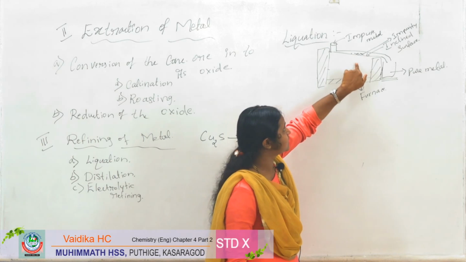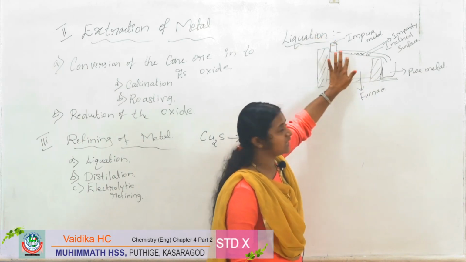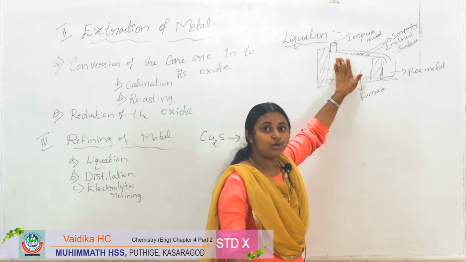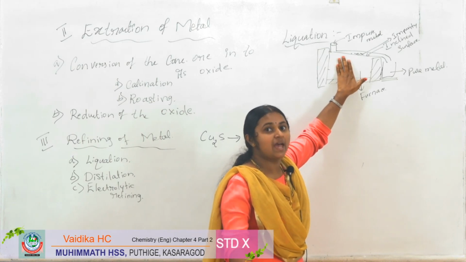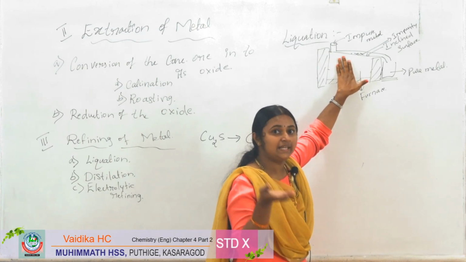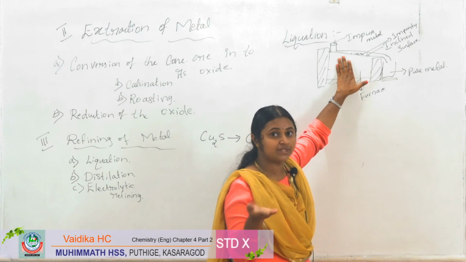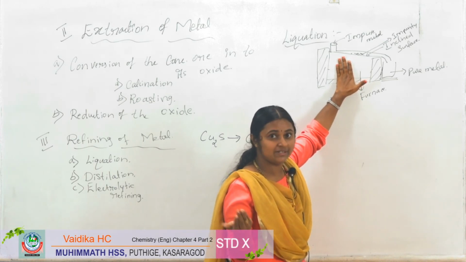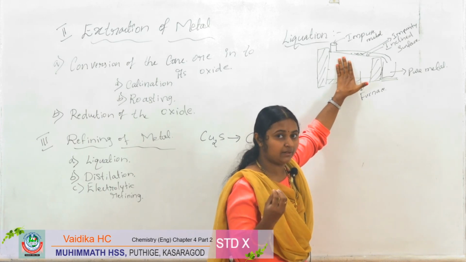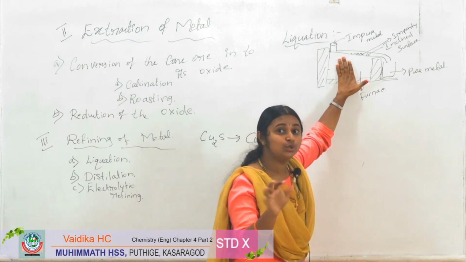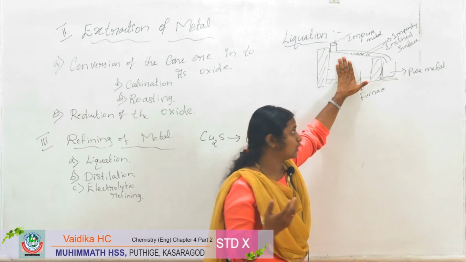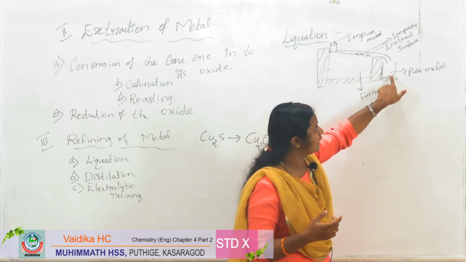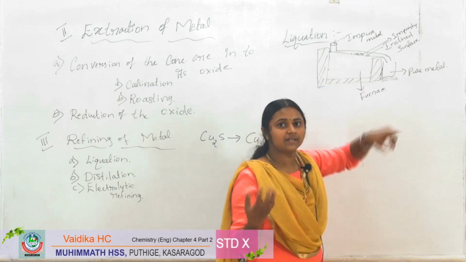So what happens? The impure metal comes here, and the low melting point metals, as I told, the liquefaction method is used for low melting point metals like tin or lead, right? Low melting point means what? They will convert into liquid. So this liquid will be collected here and crystallized.